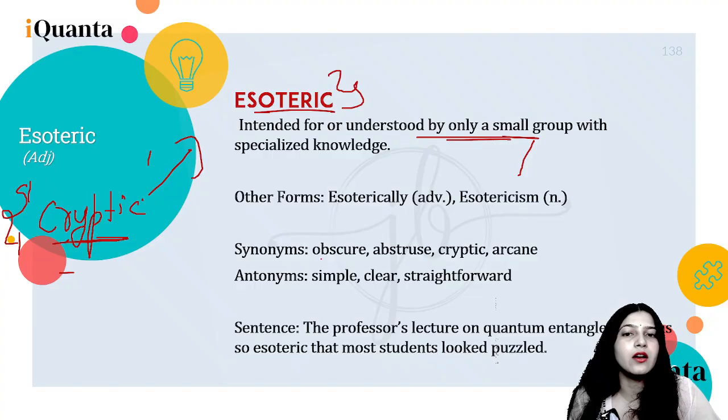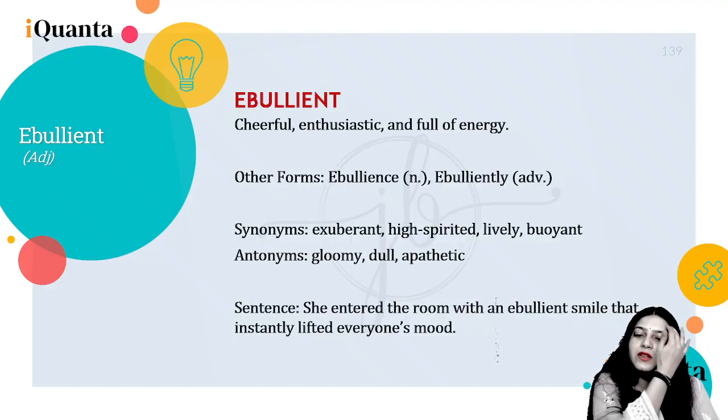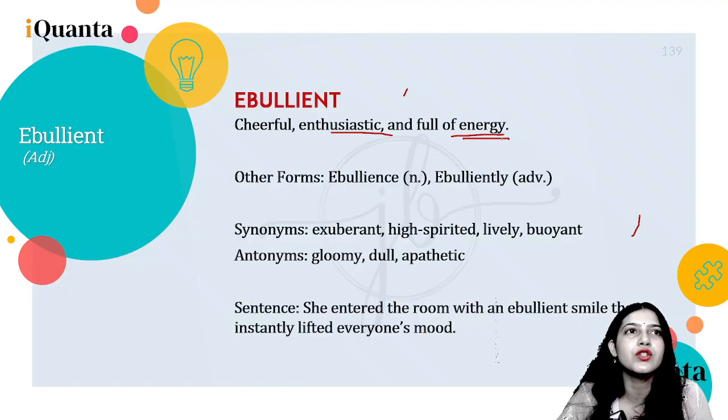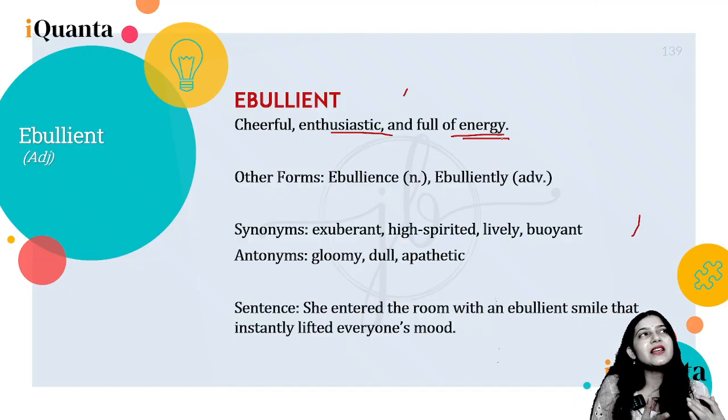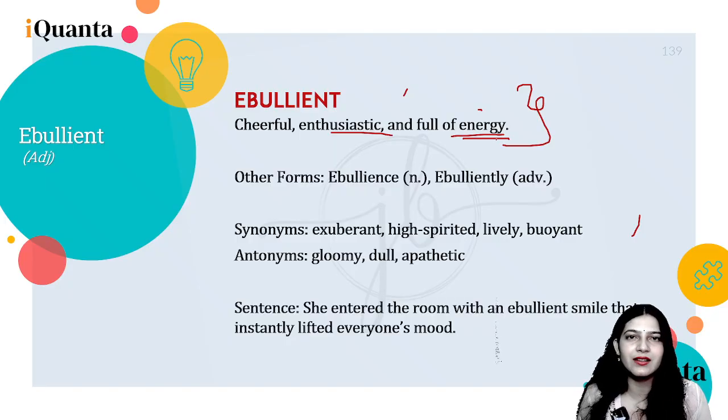So synonyms can be obscure, abstruse, cryptic, arcane. So understand the reference of these. Antonyms can be simple, clear, straightforward. Alright? Okay, next is ebullient, which means cheerful, enthusiastic, or full of energy. For example, idiomatically we can say bursting out with joy or bursting with joy, right? That's ebullient.